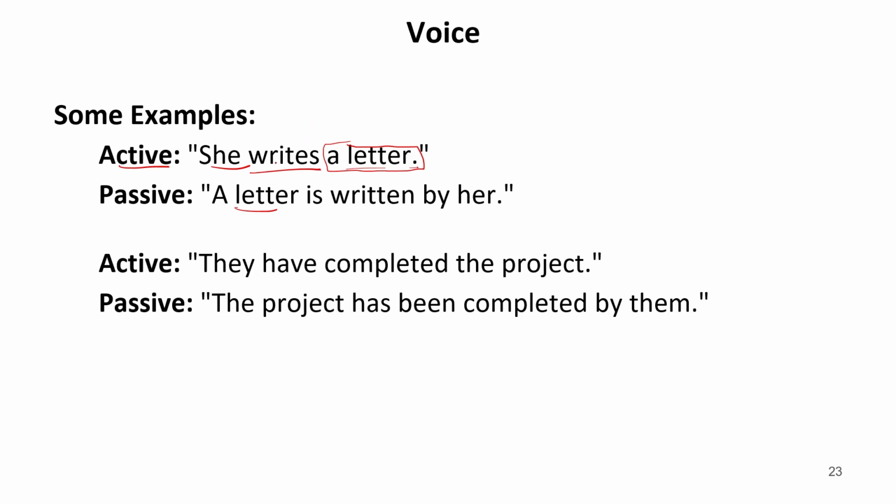Now the sentence is in present indefinite, and we know that the present forms of to be are is, am, or are. Are is used with plural subjects, am is used with I, and is is used with singular subjects. Now in this case, she is a singular subject, therefore we have written is. A letter is written, writes becomes the third form, written. This is the verb third form, this is the be form, and this is the object on the subject place, by her.